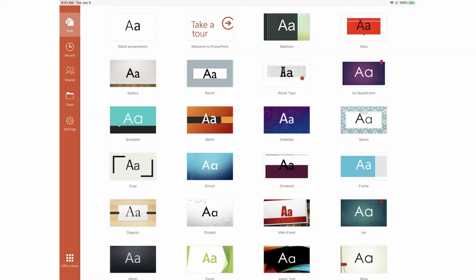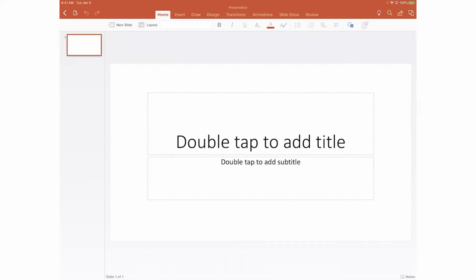Very much like Keynote, you have a variety of different templates that are available to you. Some of these templates are more accessible than others, and as I did in the previous video on Keynote, I'm just going to select a very standard blank presentation with a white backdrop and black text, thinking about accessibility. Once we open that up, you'll notice that this looks very familiar to versions of PowerPoint that you're familiar with. Across the top, you have your various menu bars. Down the left-hand column, you'll have your slides, and in the center, we have the slide that we're editing.